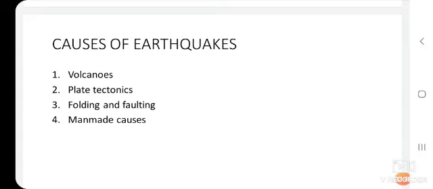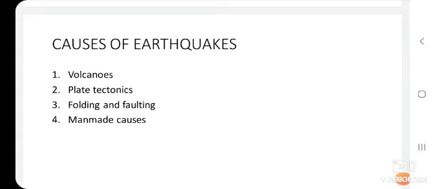Now, when we look into the causes of earthquakes, the first cause of the earthquake is a volcanic eruption. Children, earlier we learnt about the volcano lesson. The explanation of the lesson was already done and notes were also sent to you. Hope you have followed that. Now, the first cause of the earthquake is volcanoes.